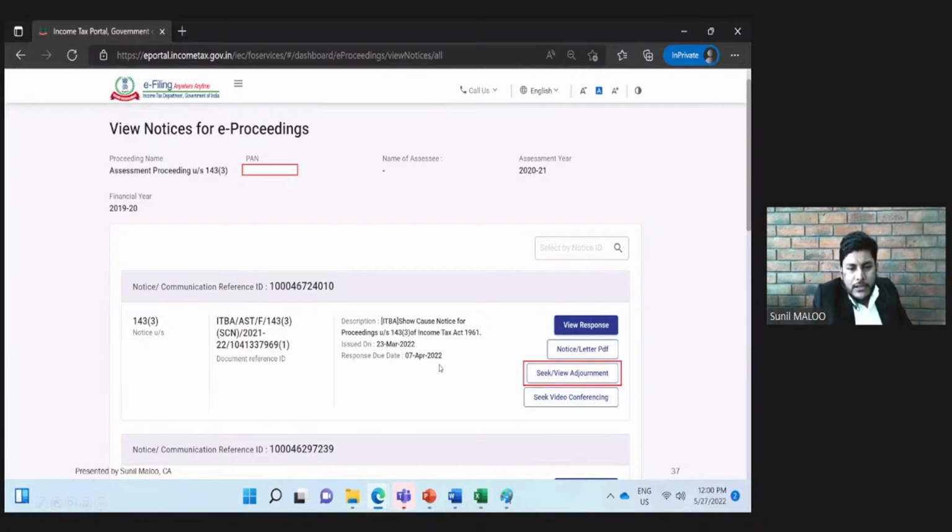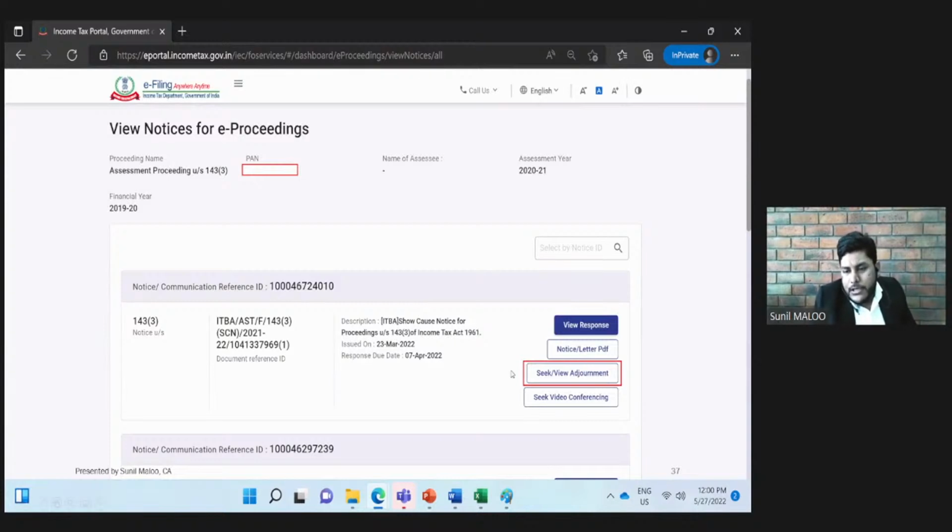It is better, in case we are not having the due information or all the details for the purpose of submission, always better to seek an adjournment officially from this adjournment seek. By clicking this adjournment, we will have an option to select a date or additional time, that please give us additional time of 7 days, 10 days, whatever. By that we can submit the full response.